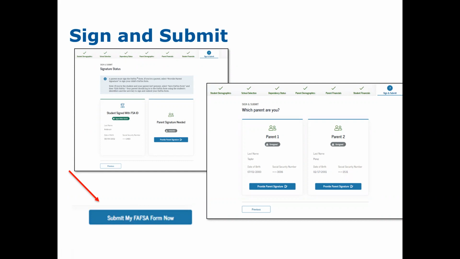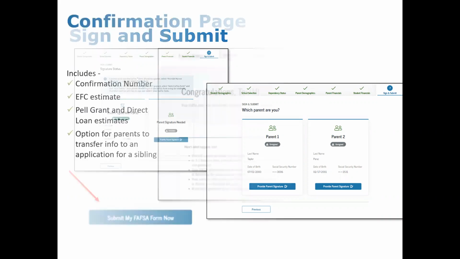Once you click Submit My FAFSA Now, the FAFSA will be locked down for processing for approximately 48 to 72 hours. You cannot go in and make any corrections until the student receives notification that that FAFSA has been processed, and then they may go back in and view it.